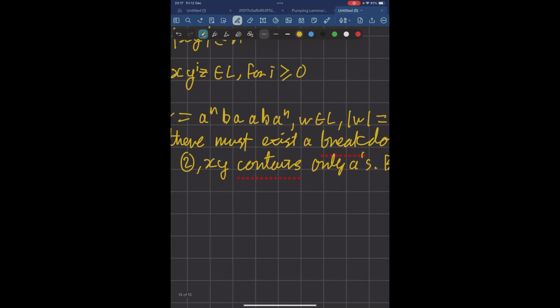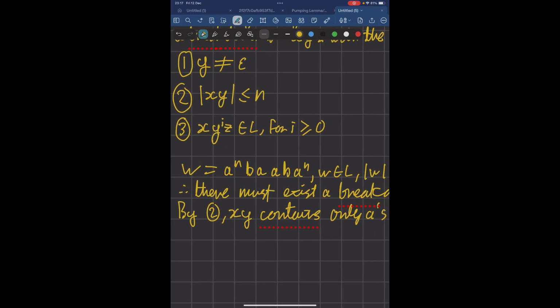Okay, so now we know that y has at least one a. And so if we were to pump y either up or down, my claim is that the resulting string would not be in the language. So let's think about what happens if we pump up, as mentioned before.